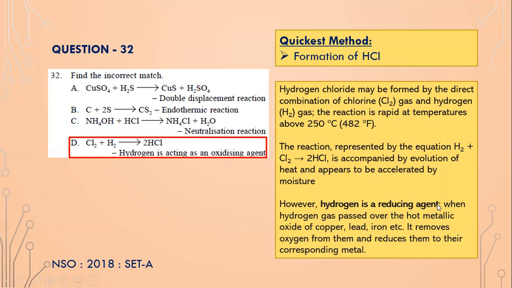What it means is, when hydrogen is passed over hot metallic oxides of copper, lead, iron, it removes the oxygen from them and reduces them to their corresponding metal. So if you pass hydrogen over copper oxide, it will actually turn to copper, isn't it? It will reduce them. It will absorb the oxygen from copper oxide. So hydrogen is not an oxidizing agent, it is a reducing agent.